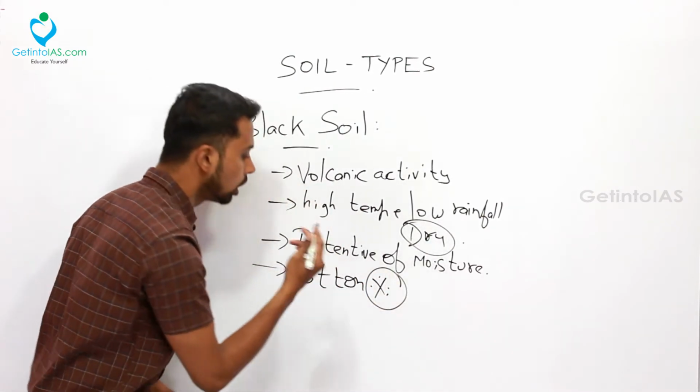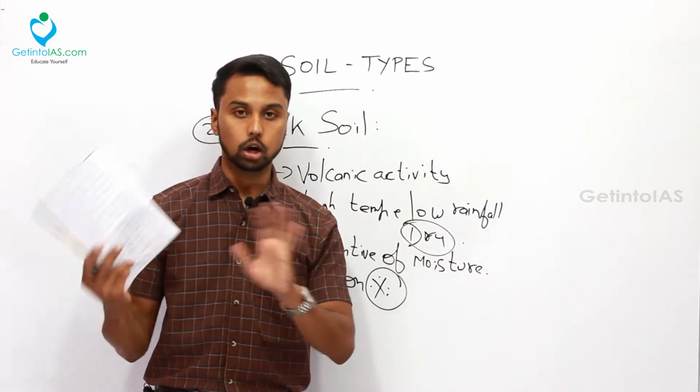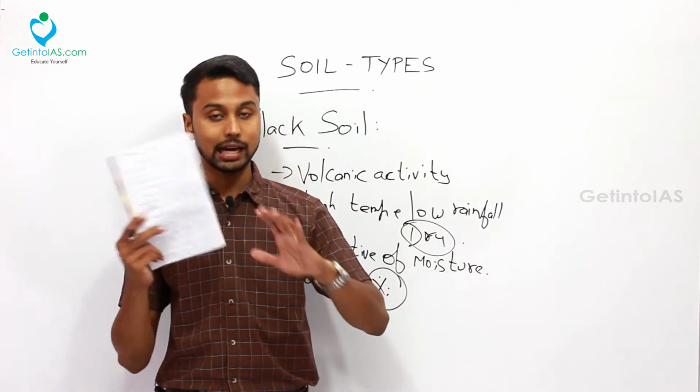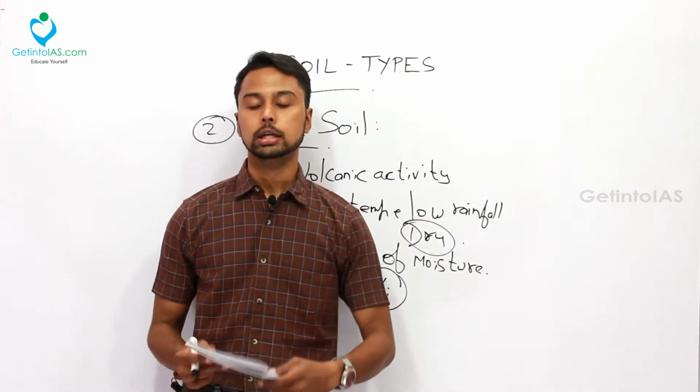Cotton is the best crop grown in this black soil. How can you remember this? Cotton is white in color, this soil is black, so black and white. That is why you can remember cotton is good for black soil. This black soil is also known as cotton soil. In that way you can imagine cotton is the most highly produced crop in this black soil. So that is one thing.